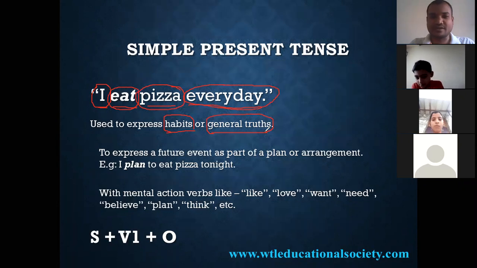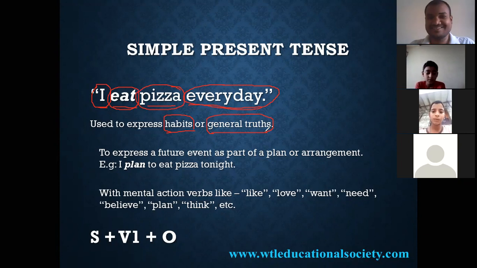Next, Uma Maheshwar, give me your example about general truths. No, that's a habit. General truths. Water flows down. Water always flows down. Right. Okay. Sun rises in the east. We already discussed that. Any other one?